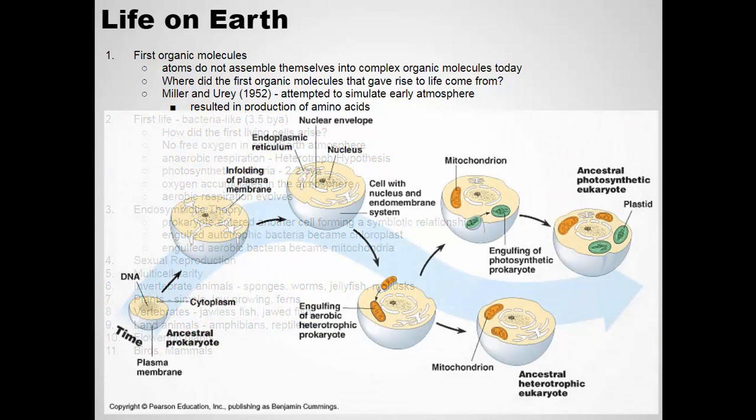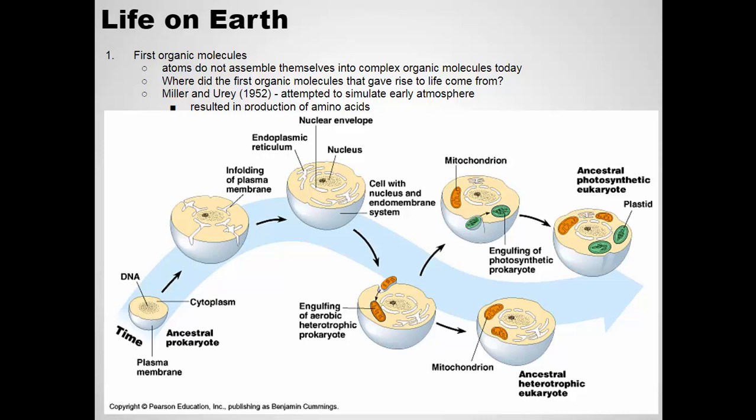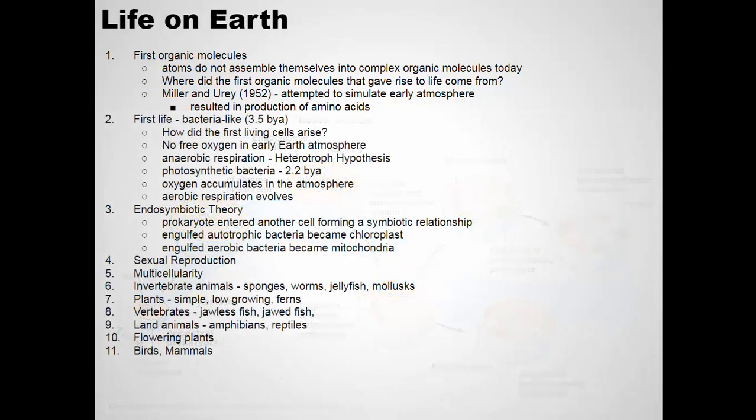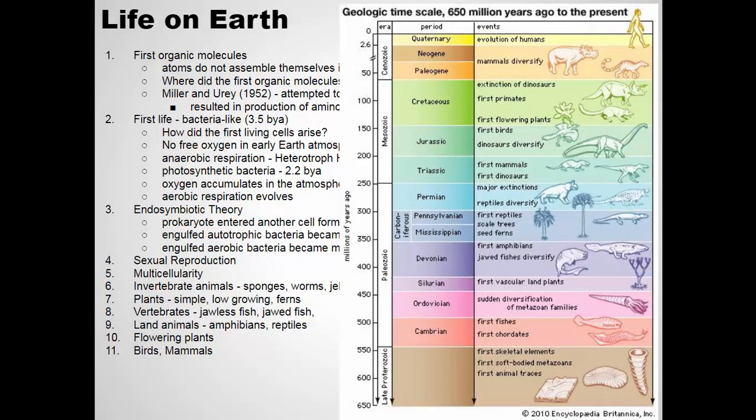So that's sort of the, oh, here's the diagram. This shows that endosymbiotic relationship where you have these aerobic bacteria and photosynthetic bacteria becoming an actual part of a simple eukaryotic cell. And over time, we ended up with the diversity of life that we see on Earth today.